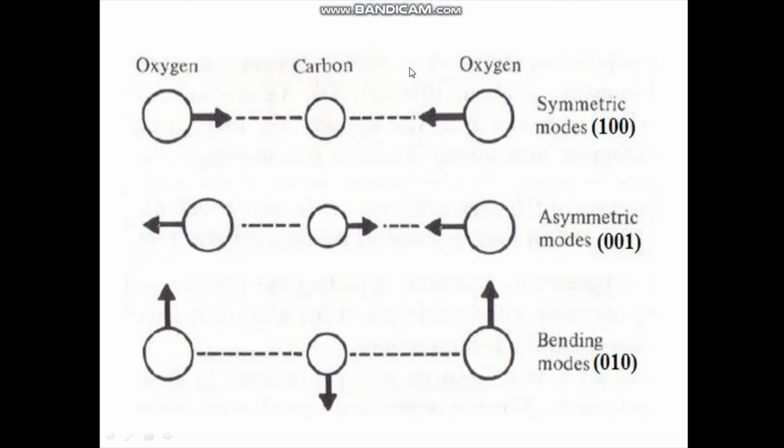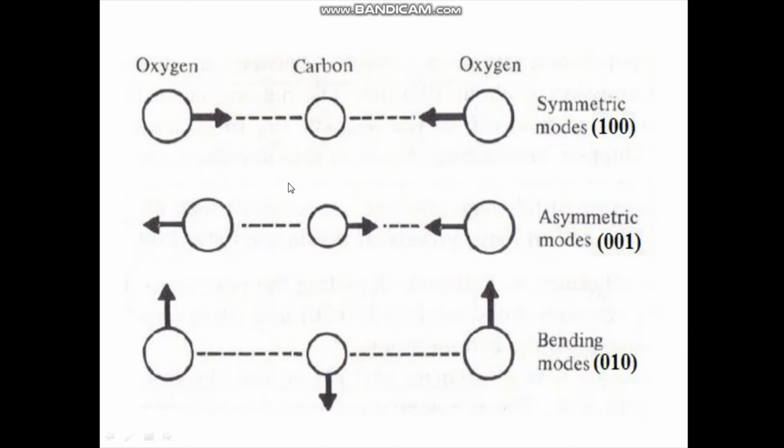Here is the diagram of three vibrational modes of CO2 molecule. The symmetric mode, its vibration state is 100. Asymmetric mode 001, and bending mode, its vibration state is 010. See, in symmetric stretching mode, the carbon atom remains stationary, whereas the oxygen atoms vibrate along the molecular axis, either towards or away from the carbon atom.